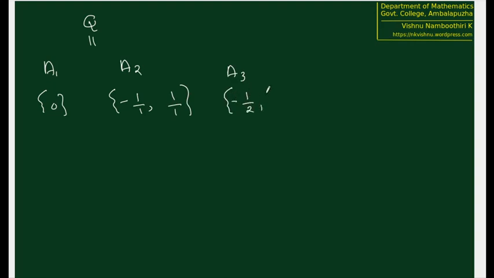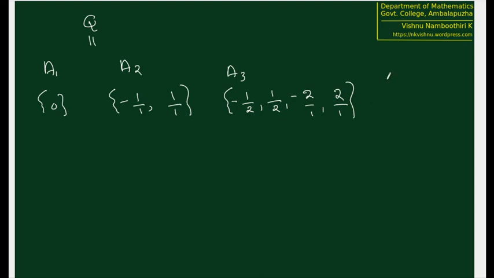So Q will be equal to A1, that is singleton 0, A2, that is, we have seen, minus 1 by 1, 1 by 1, A3, that is minus 1 by 2, 1 by 2, minus 2 by 1, 2 by 1.